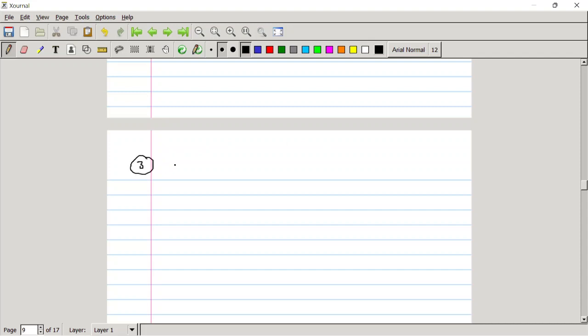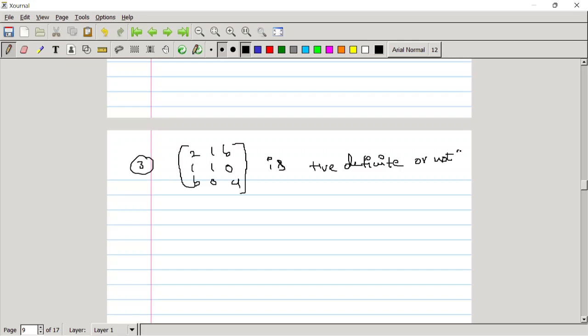The third problem, the given matrix is 2 1 b, 1 1 0, b 0 4. Is it positive definite or not? We will simply check the principal minors of this matrix.